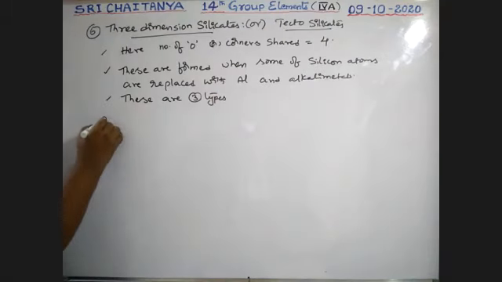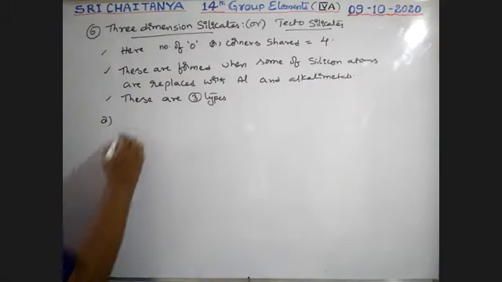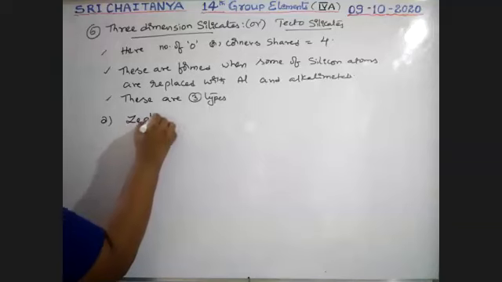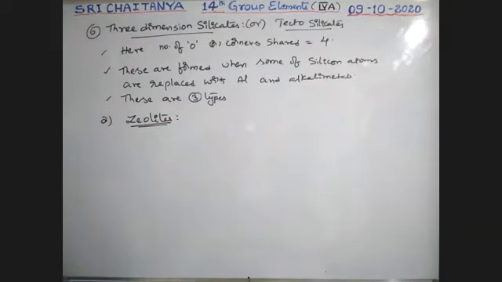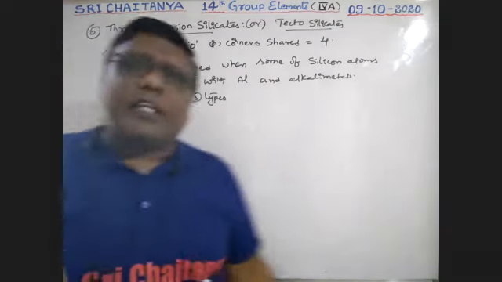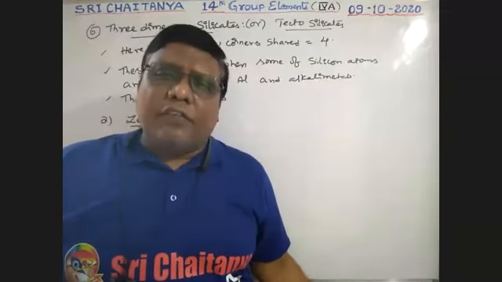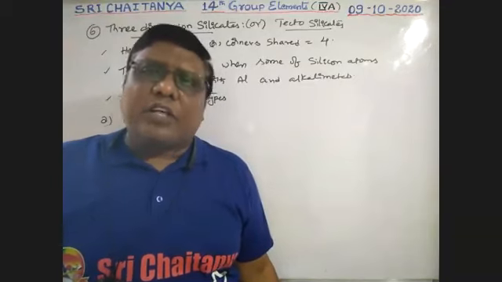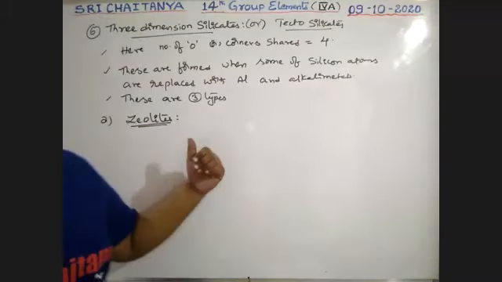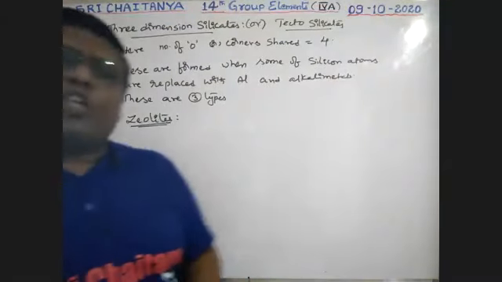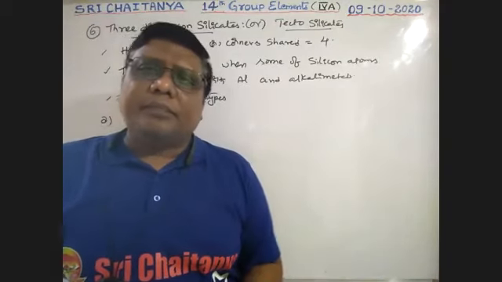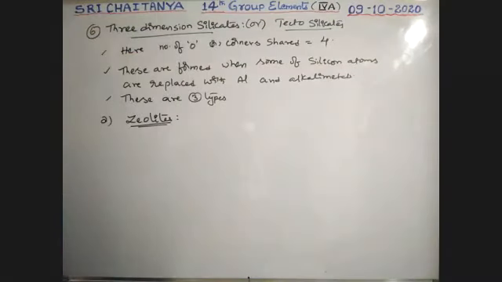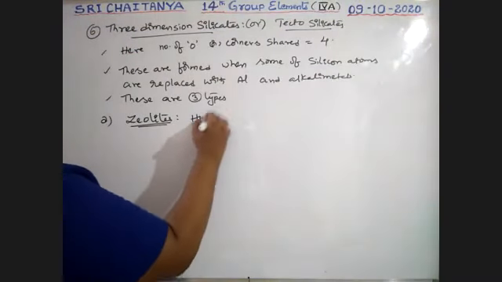Simple ones. Yeah. That is zeolites. Zeolites, very, very important. This word is already used at the time of softening of water, the conversion of hard water into soft water. This zeolite term is used. So what are these zeolites? These are nothing but hydrated sodium aluminum silicates.